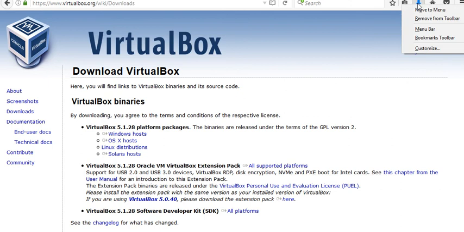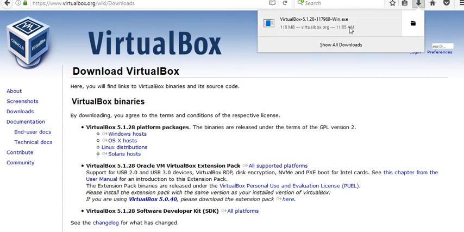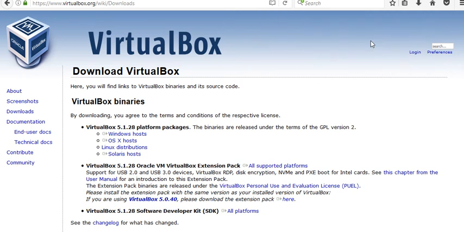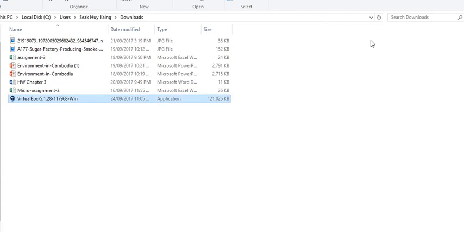So you here, right, open up, and then right click, and you click on open containing folder. So here you will see your VirtualBox. So let's run, double click.